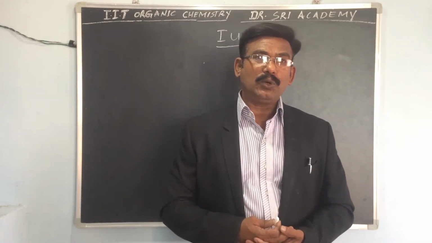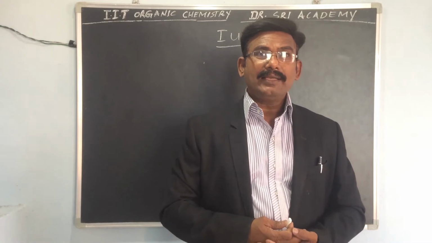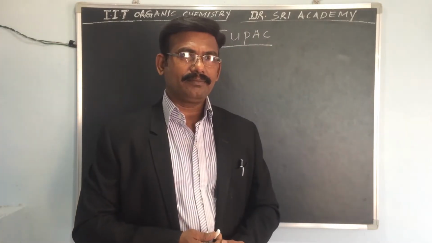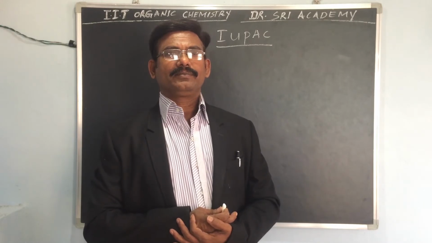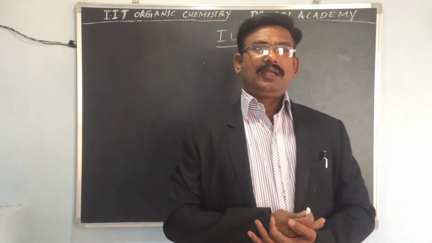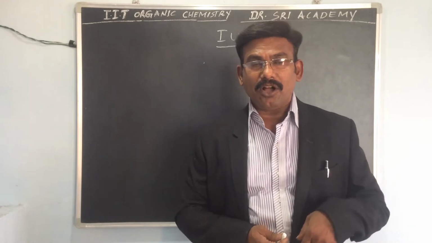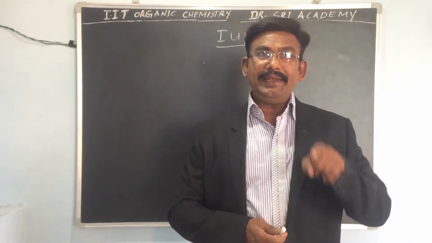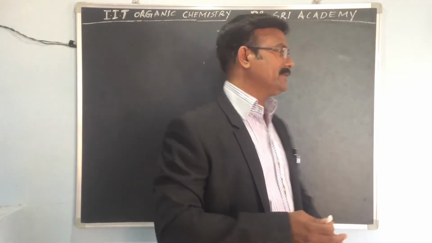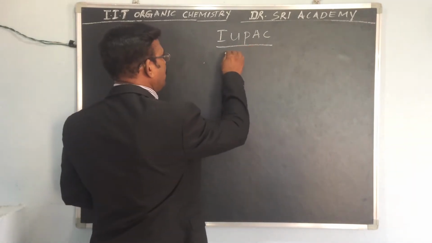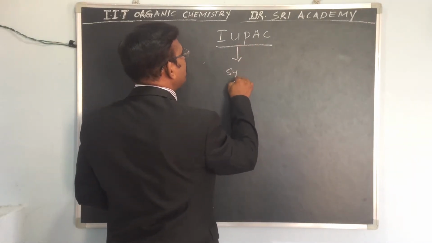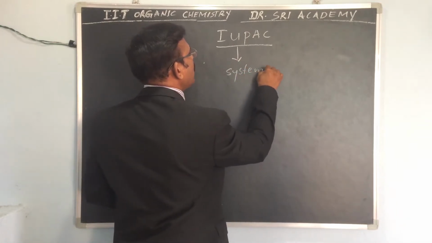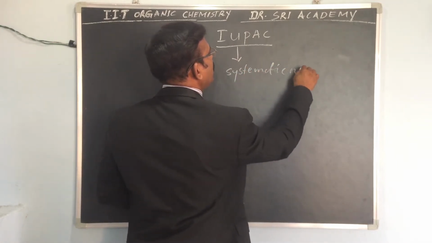We can also say systematic names of all organic compounds. And common names of organic compounds are called non-systematic names. So there are two types. IUPAC names are called systematic names, systematic naming.